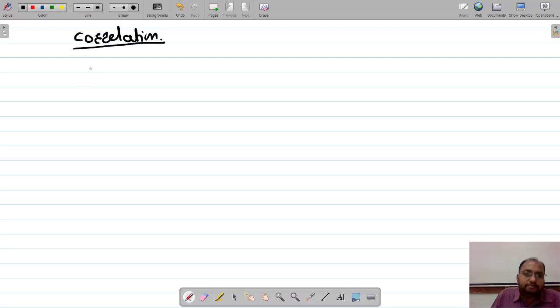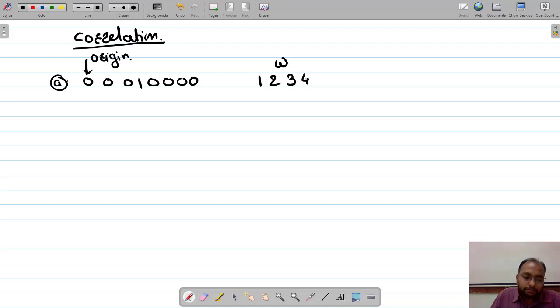Let us say we have one-dimensional data, 0 0, and this is my data, and this is my origin or starting point. Let us have a filter mask W, which is 1 2 3 2 8.